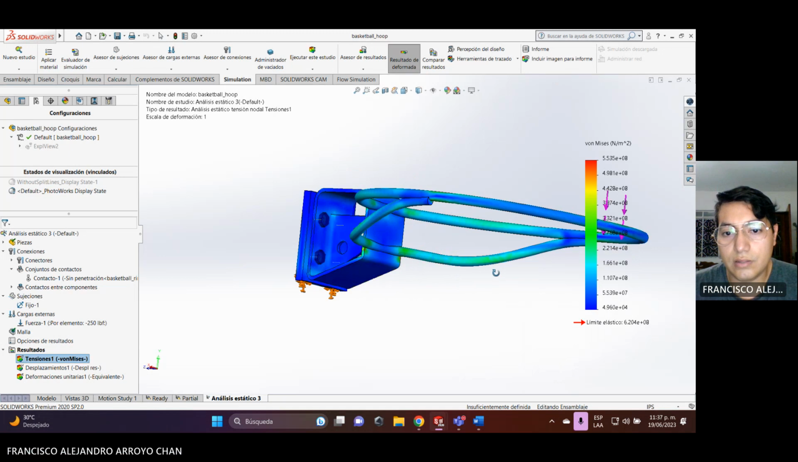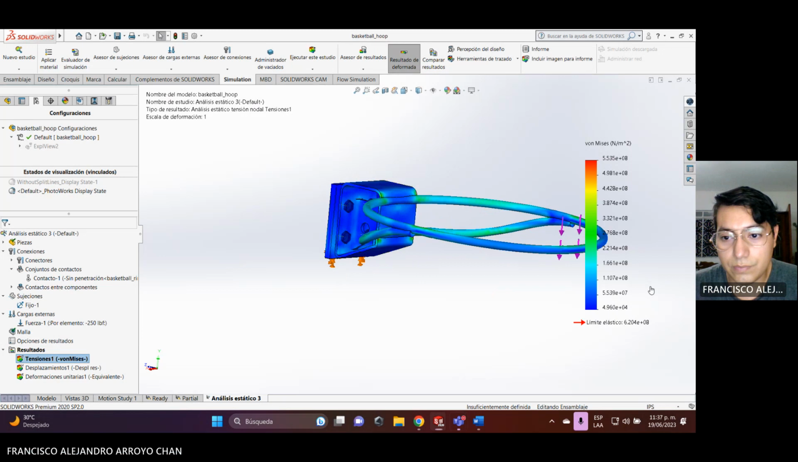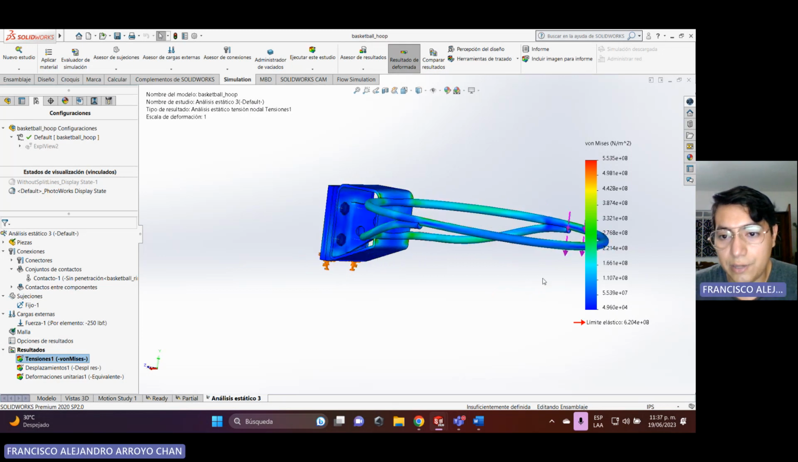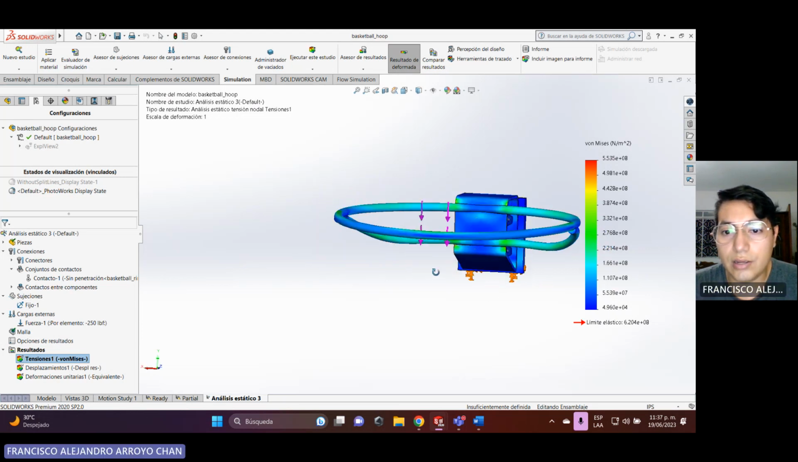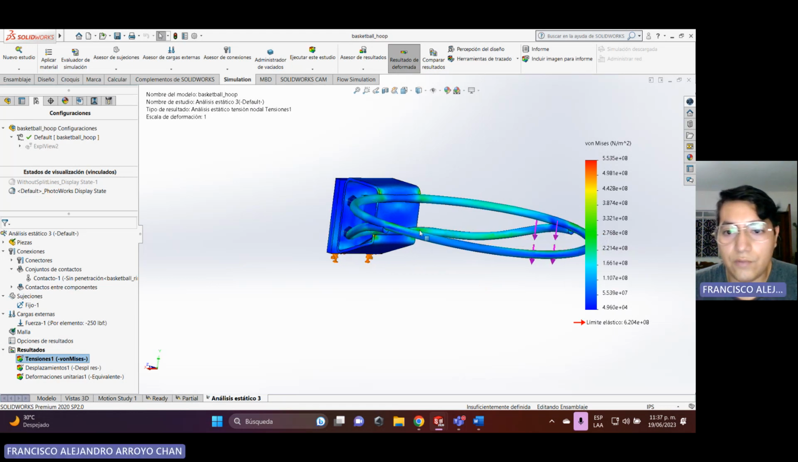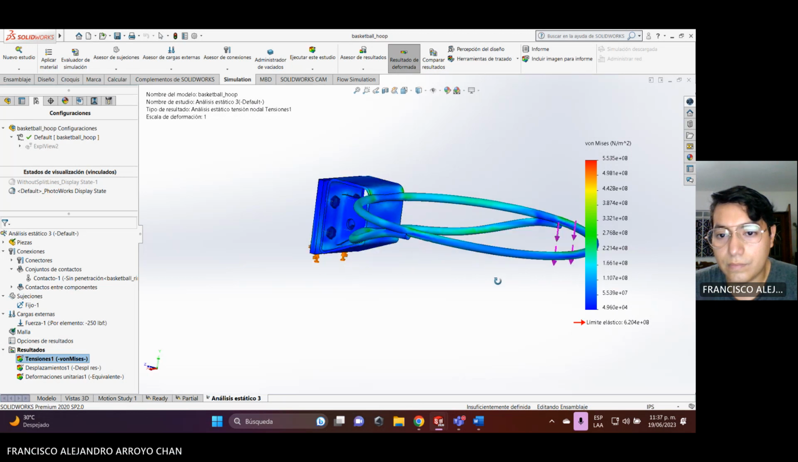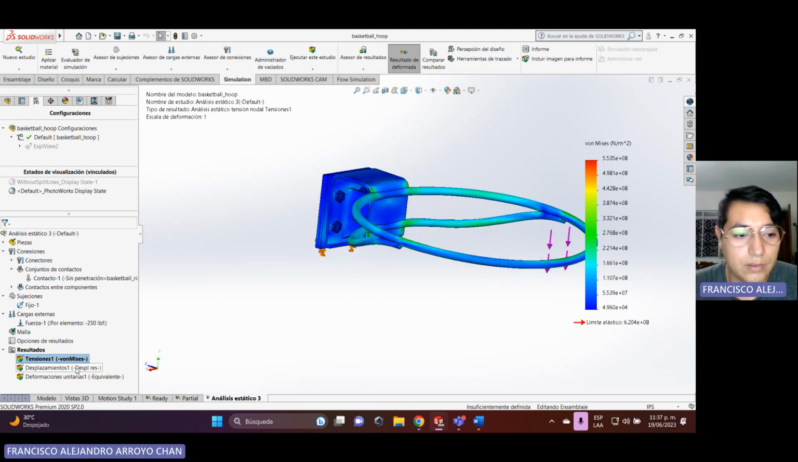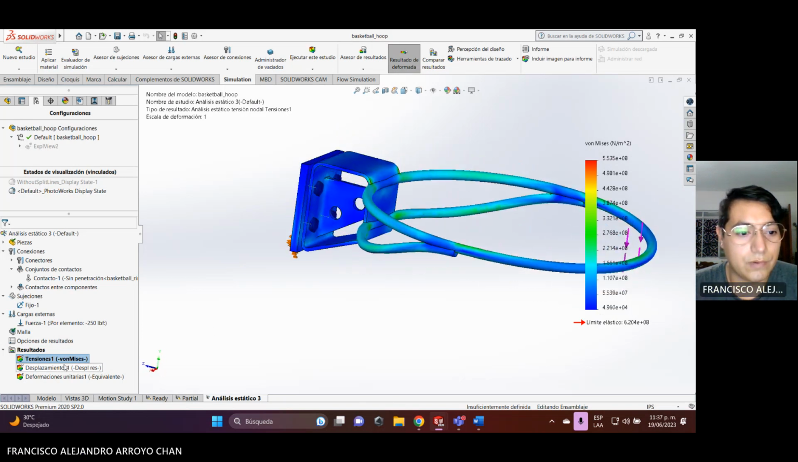Okay, so these are the results. The tension result. You can check the tension in all the parts, with a lot of colors showing the results, like this one. Also, there is the displacement result, like this one.